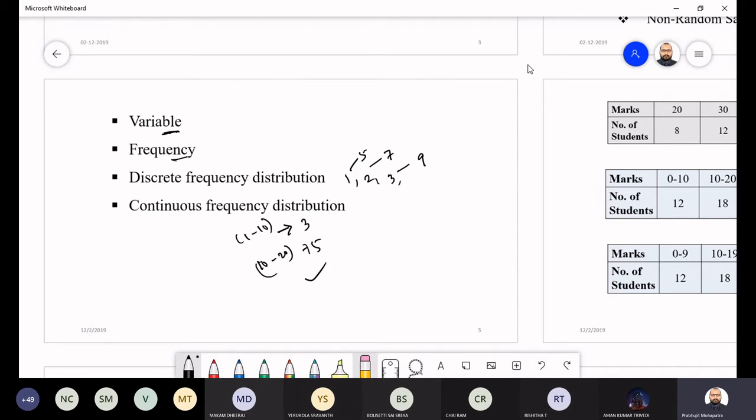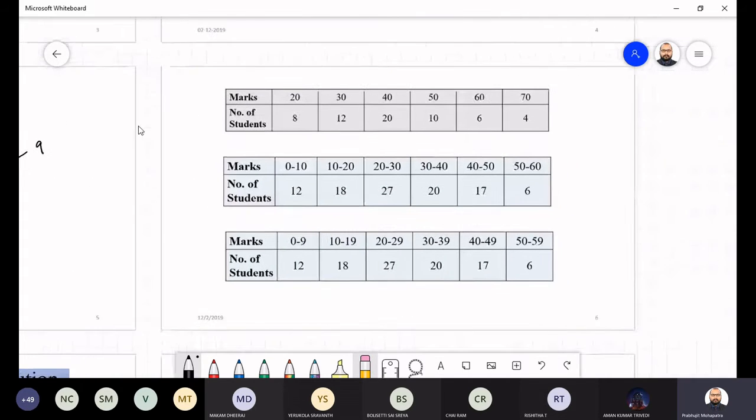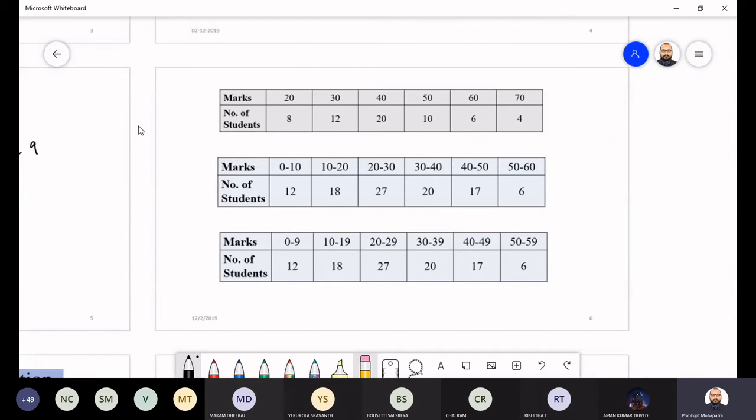We'll have the discussion in this module only. We'll see one example here. This is the discrete type: the marks and number of students. These are the discrete data. And these are the continuous data, where the data is of interval type. So this is the discrete type, and these are the continuous type: 0 to 10, 10 to 20, 20 to 30, 30 to 40, and its frequencies are given.